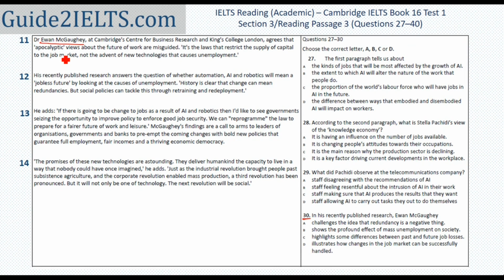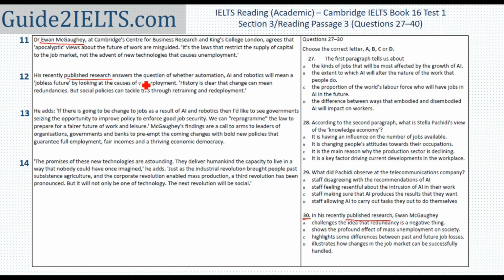Next thing I'm looking for is the published research. I'm not only looking for what this person is saying, but I'm looking for what this person has said in some paper or some research that he has published. And here it is. So I'll just glance at the 11th paragraph. There is no mention of anything being published here. So I'll start from the 12th one. What is this person doing in this paper? I'll just read through the 12th paragraph.